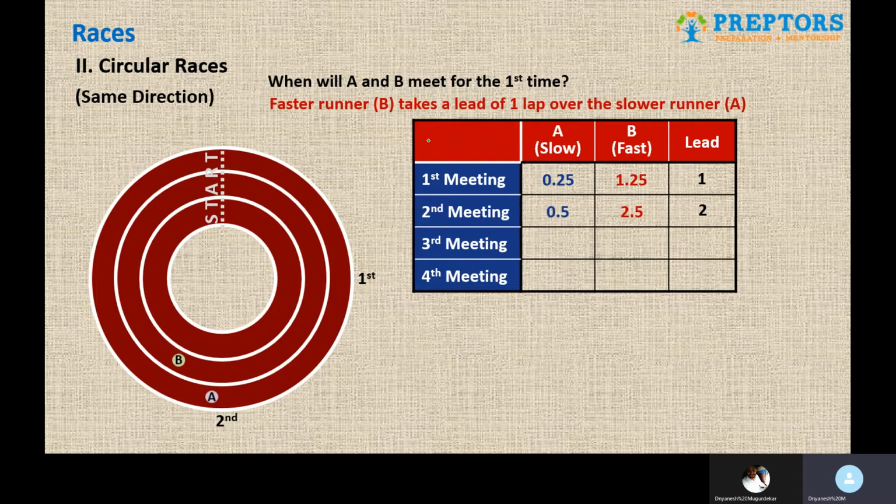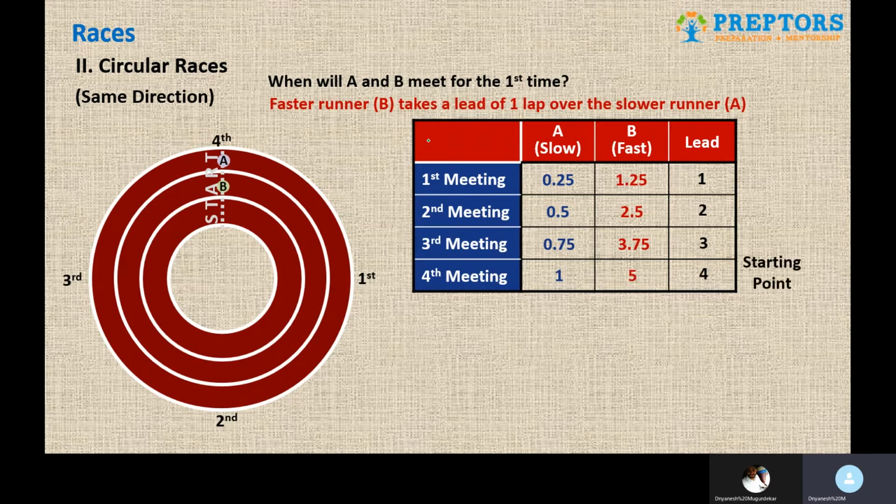The third meeting is obviously opposite to the 1 o'clock point because it has to be the symmetric point, which is 75% completion of the race, the 9 o'clock position in a way. And the fourth and last meeting will happen back at the starting point, from where they had started the entire race.